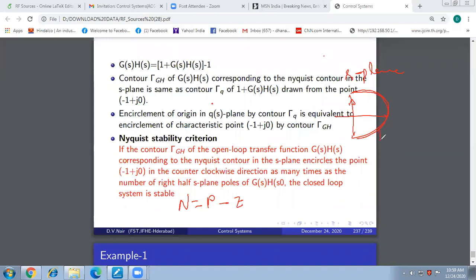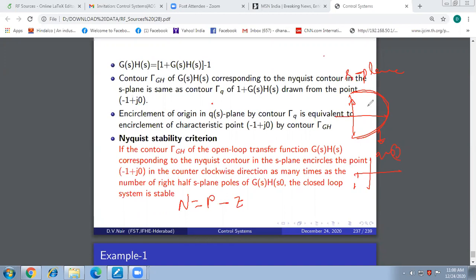And corresponding to this contour, the contour that we obtain in the QS plane, for a stable system, what should it not encircle? For a stable system, there should not be any roots in the right half of the S plane.